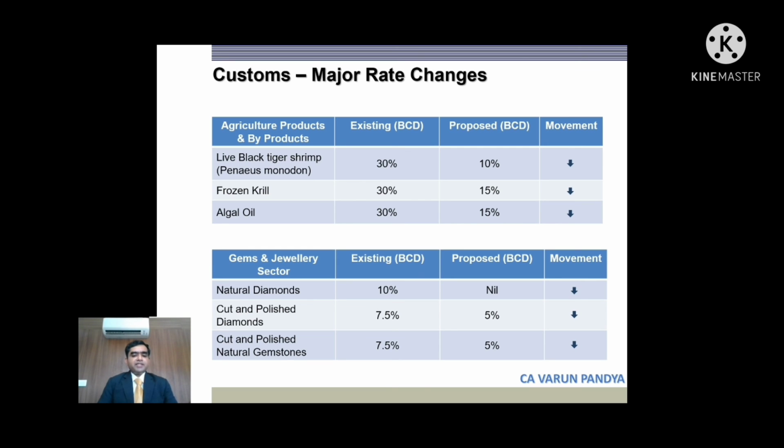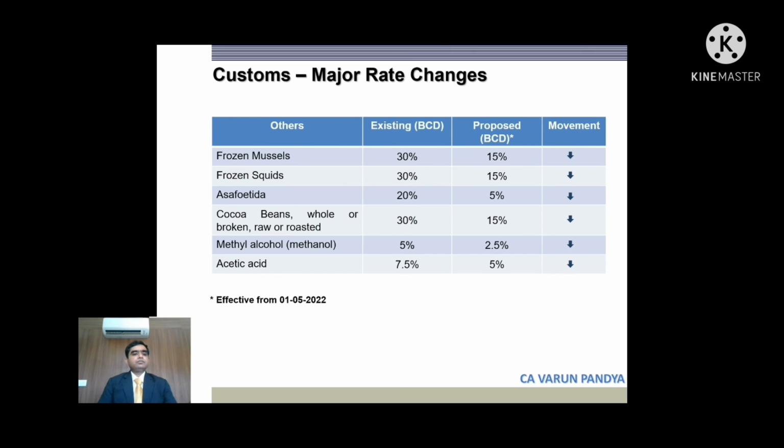Agriculture products, algal oil, live black tiger shrimp are proposed to be taxed at lower rates. Coming to diamonds, natural diamonds are proposed to be taxed at nil rate. So a reduction from 10%, a substantial change. Even cut and polished diamonds, the rate is coming down to 5% from 7.5%, and for other gemstones also the rate is coming down to 5% from 7.5%. I will move on to the next point.